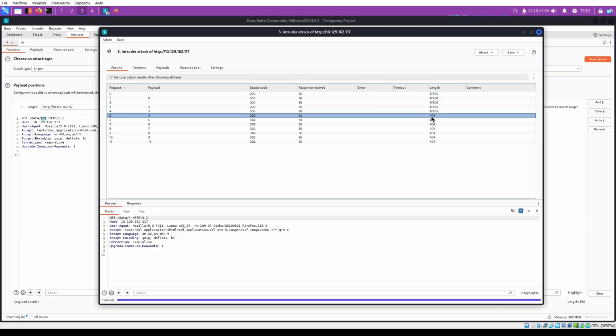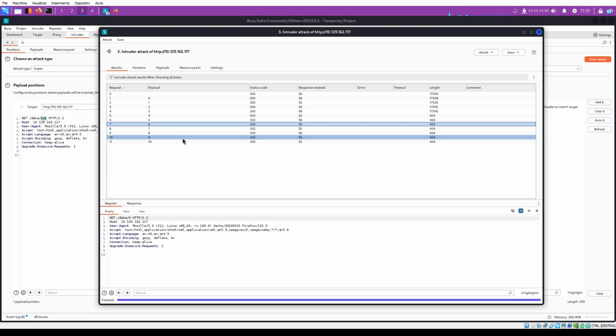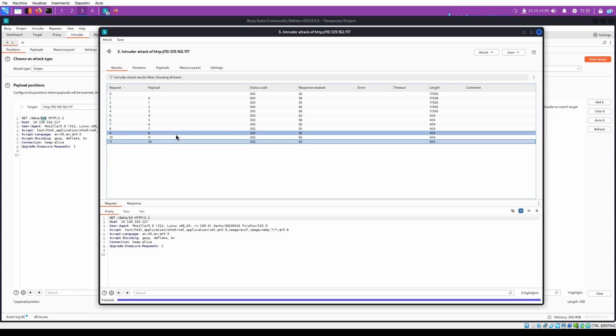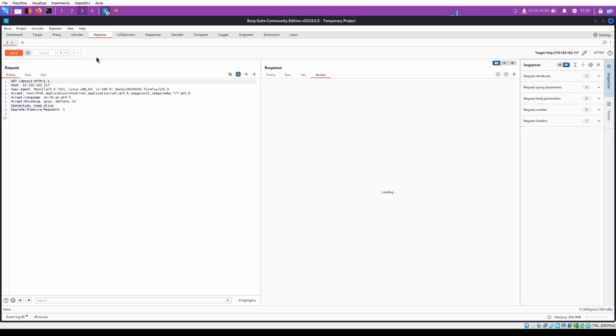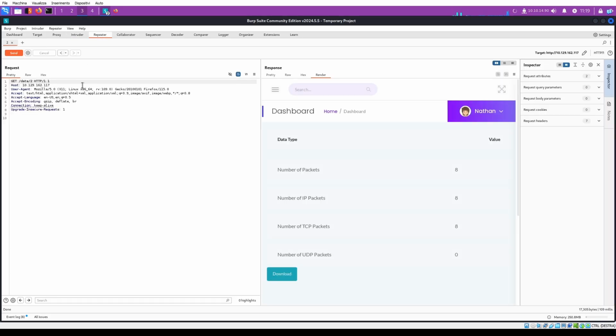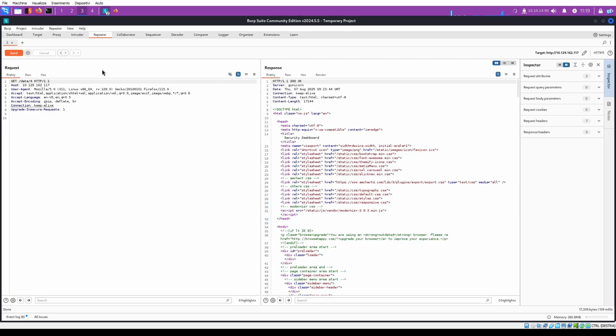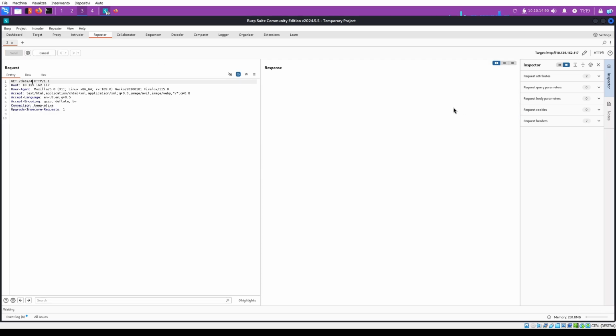We got 404 as a length, so probably these are not available and do not exist. Okay, we can check by trying number 4 with Repeater and send.